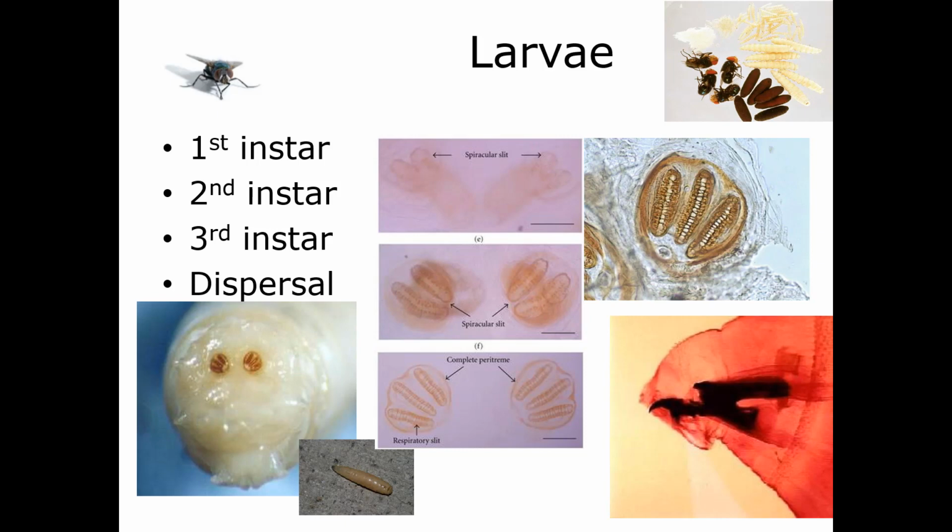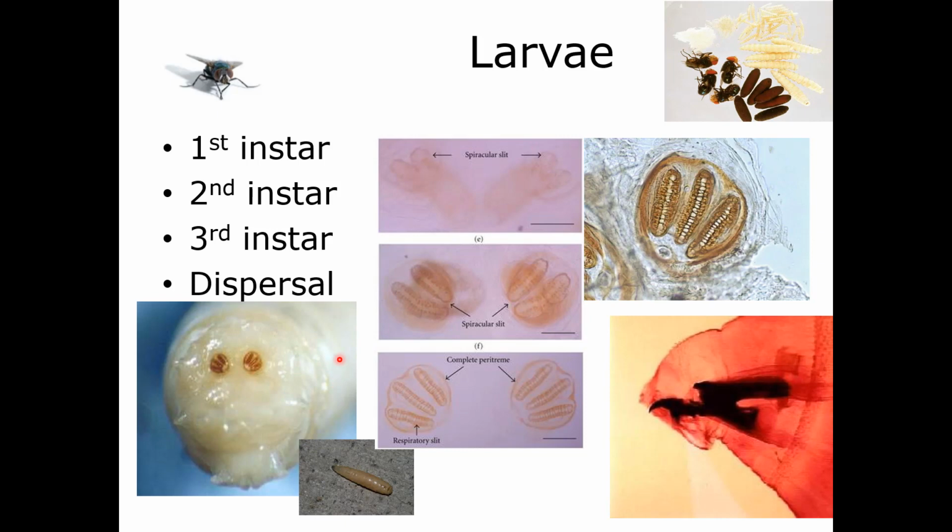Now, the Calliphoridae spiracular slits look very different from some of the other families. So in the Muscidae or in the Sarcophagidae, say, they're going to have different shapes. Muscidae, they're going to have these little sinuous or these S-shaped spiracular openings. In Sarcophagidae, they have these slits like this, but instead of pointing sort of downwards and towards the midline like you see here, they will point straight up and down, or they're pointing in a different direction. So it's pretty easy to tell the family just from these spiracular slits.